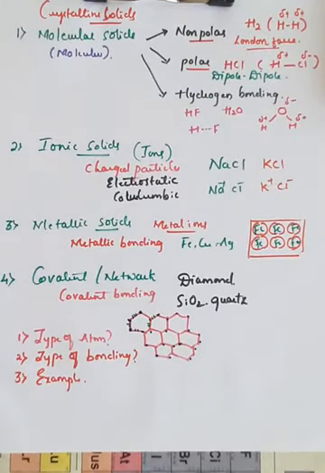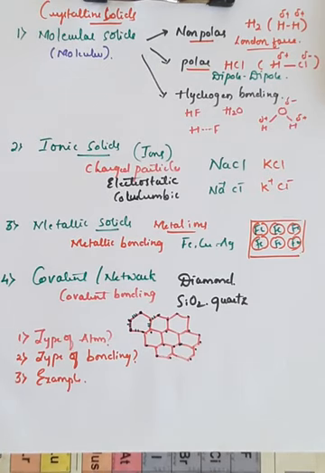Further, we have studied that crystalline solids can be classified into four different types: molecular solids, ionic solids, metallic solids, as well as covalent or network type of solids.